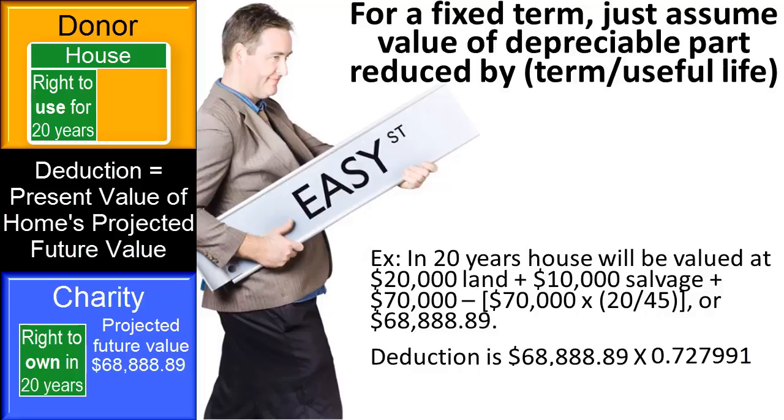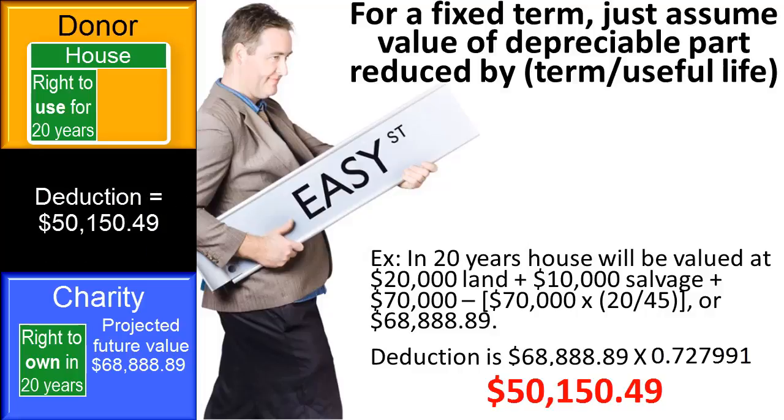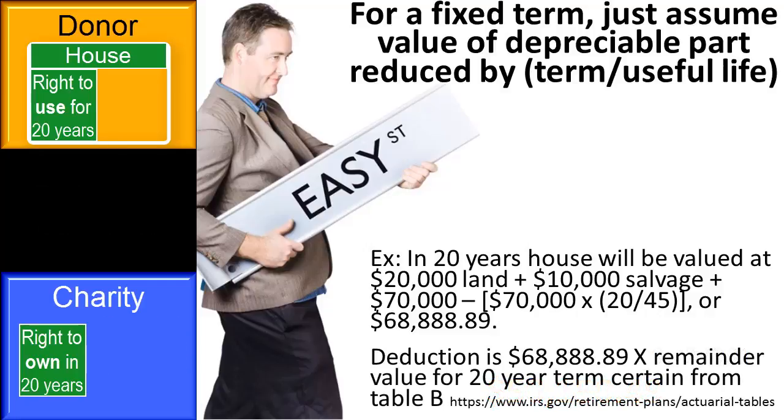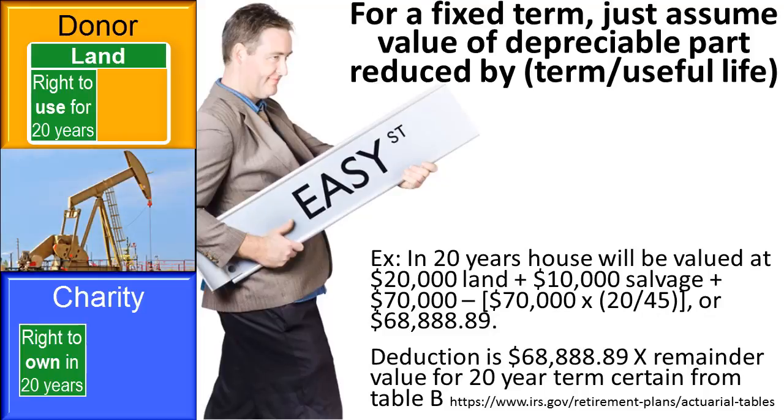Thus, the deduction for the transfer of this future interest in the personal residence would be $68,888.89 multiplied by 0.727991, or $50,150.49. Finally, if the value of the land may be reduced by depletion of its natural resources, for example, valuable mineral rights, the expected depletion must be taken into consideration in estimating the value of the charity's remainder interest, although no specific methodology is mandated.